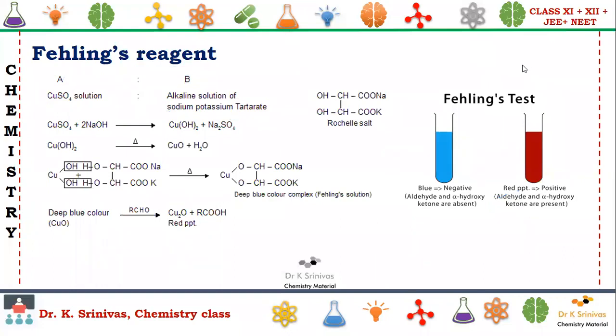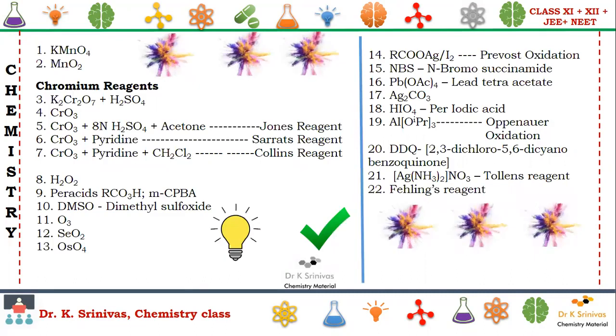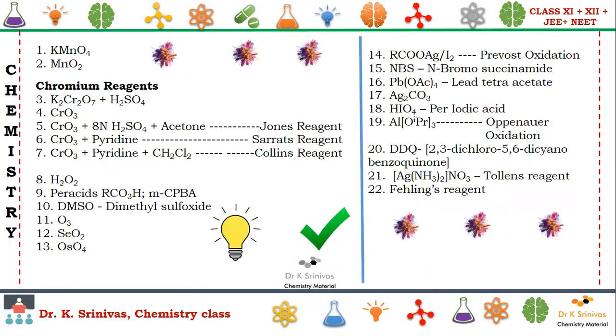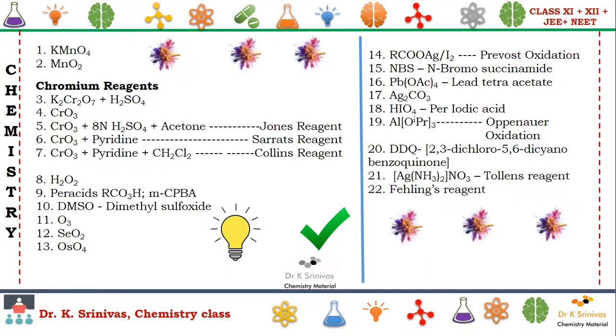If you replay this once again, the concepts will be very clear to you. Overall, we have covered 22 oxidizing agents in simple 8 slides. I suggest you recap those things or explain them at least 2 to 3 times. Then it will be very easy for you to understand.